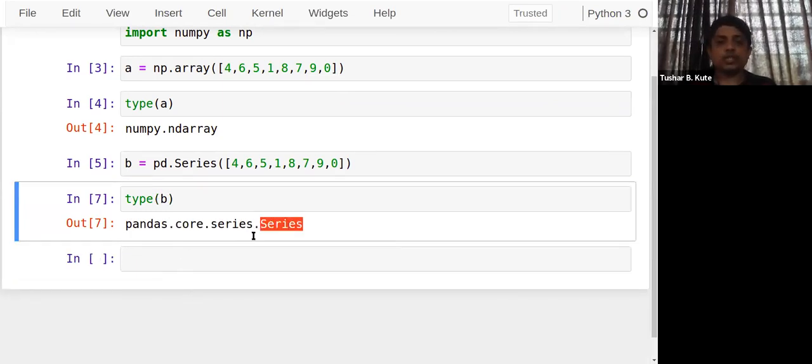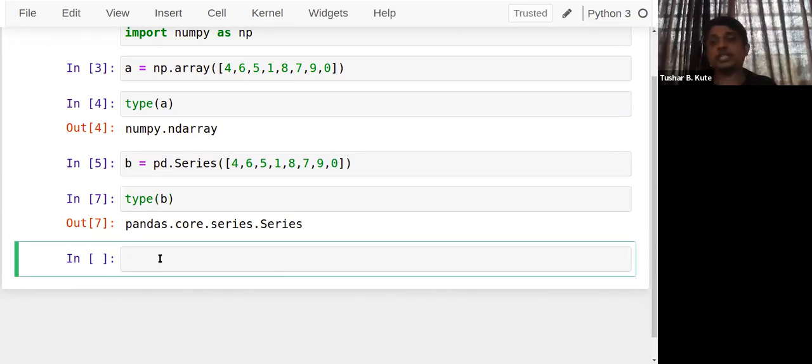pandas.core.series. These are the packages and subpackages, and Series is the class whose object is B. Okay, Series. So its size is immutable. You cannot increase the size of a series. Extra elements cannot be added. Remember, values can be changed, but size we cannot change. This is how the series are created.